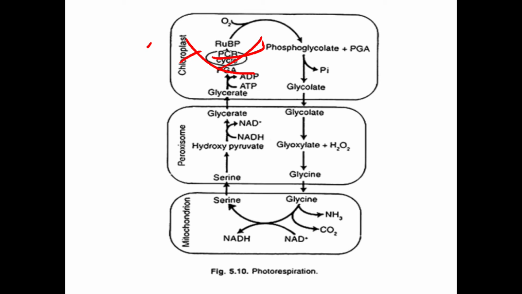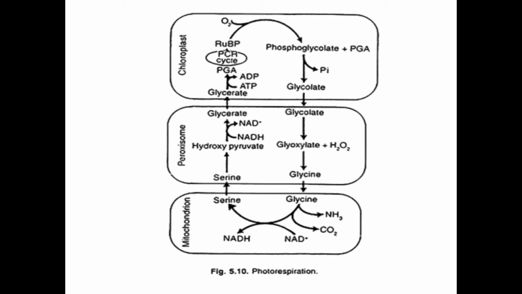So here my question is: what is that condition in which Rubisco will favor the oxygenation of RUBP but not the carboxylation of RUBP? Clear? This is the question.